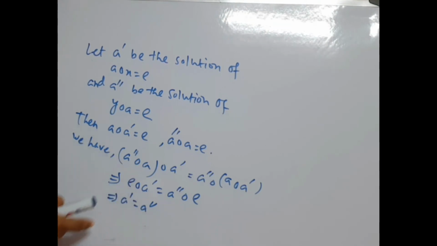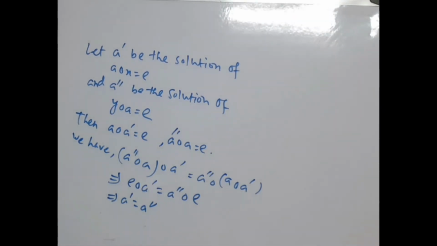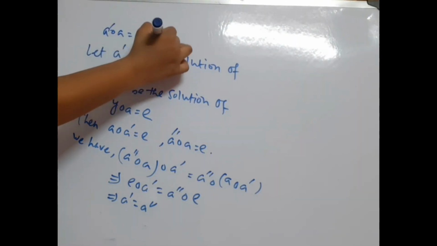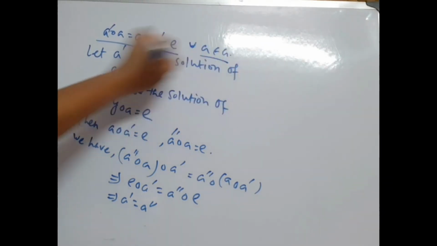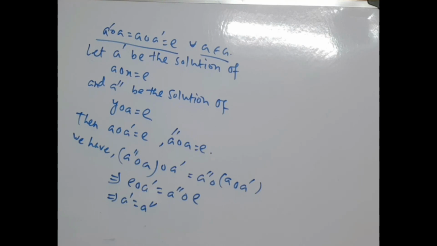Now we say that for each element A in G, there exists an element A dash such that A dash composed A equal to A composed A dash equal to E. So A dash is the inverse of A. Therefore G0 is a group.